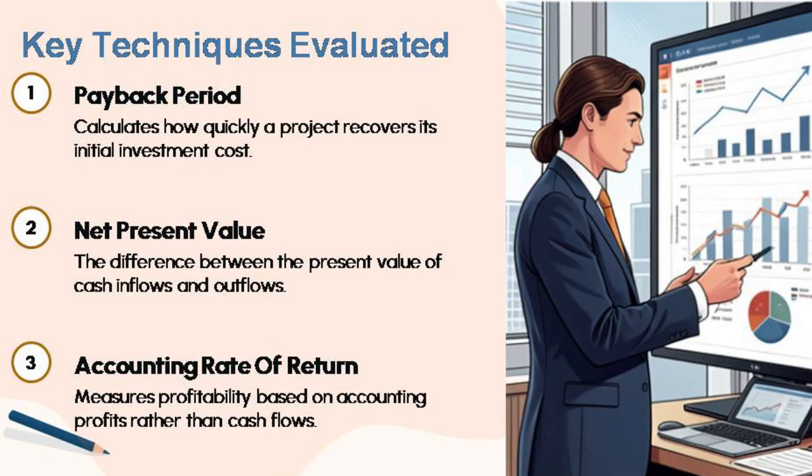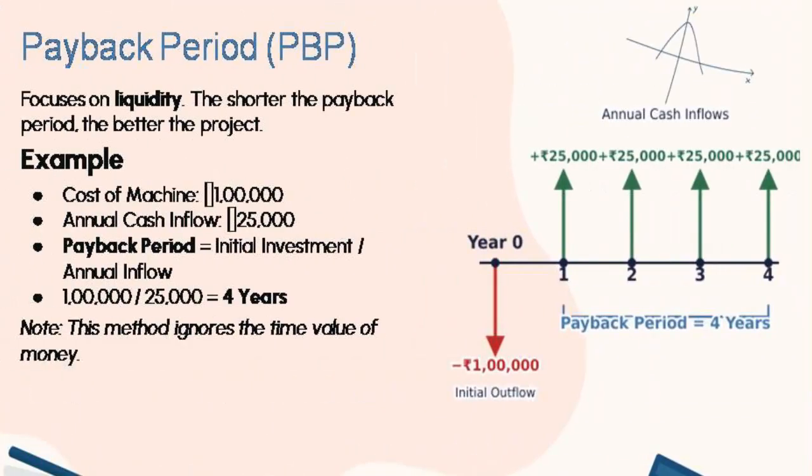We'll discuss them one by one. The first method is the payback period method. It determines in how much time the inflows will recover the investment, or in how many years the amount of investment will be recovered. Let's say, for example, the cost of the machine is rupees 1 lakh and the annual cash flow is rupees 25,000.